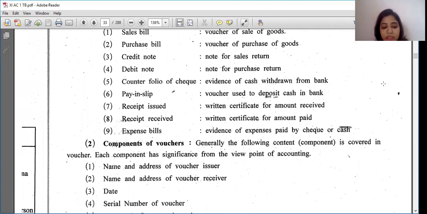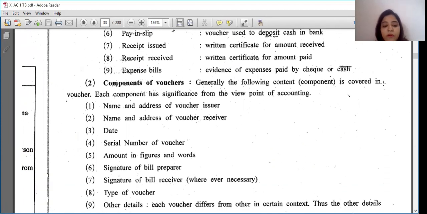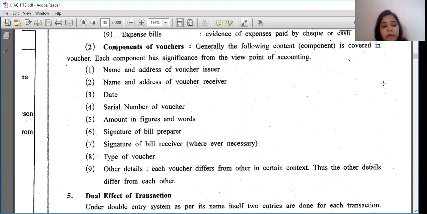Date, on which date it is done, serial number of voucher. From that also you can find out what is the information given. Amount in figures and words, signature of bill preparer, right? Because they sign it, signature of bill receiver, right? Wherever necessary word is there. Type of voucher, other details.